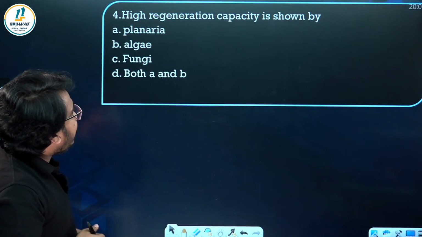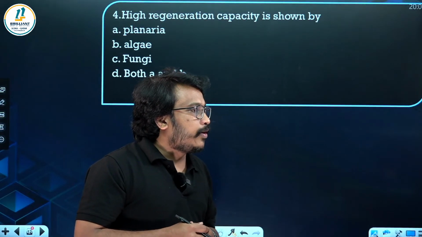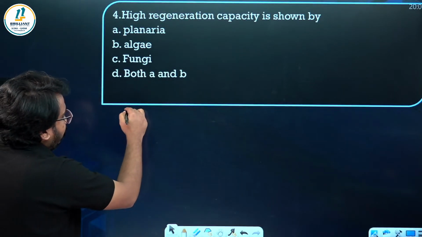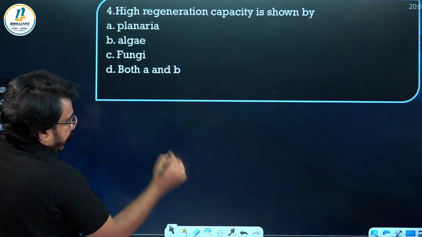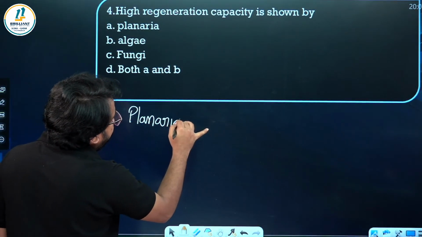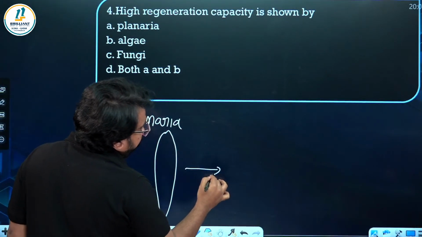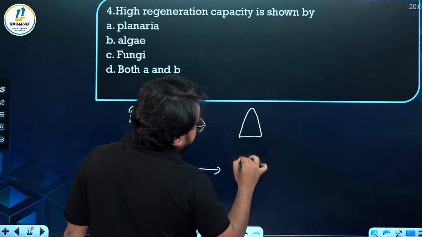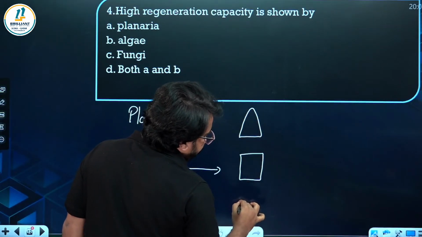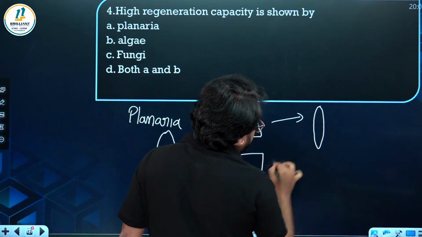Now next one, high regeneration capacity is shown by planaria. In planaria, you can see they show high regeneration capacity, where the parent splits into two or three pieces or fragments. Each piece or fragment can grow into a new individual.